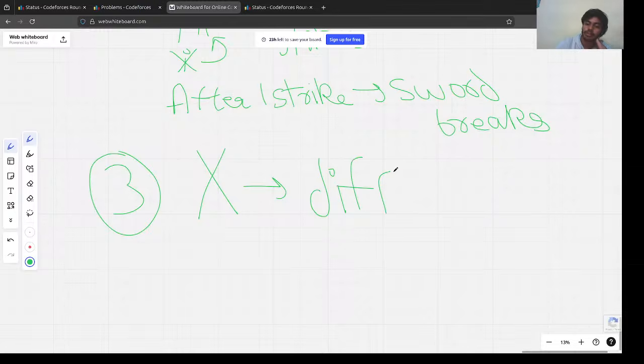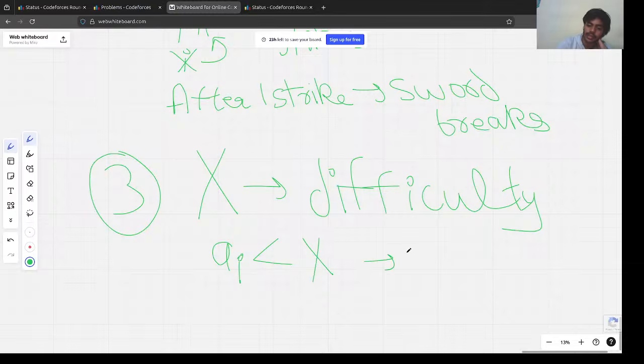What will happen if we choose X as the difficulty? All swords, all A_i, that is the strength of the sword, which is less than X, are useless. They will not affect the monsters.